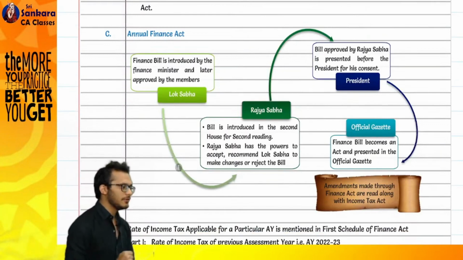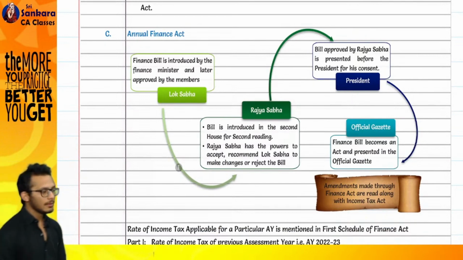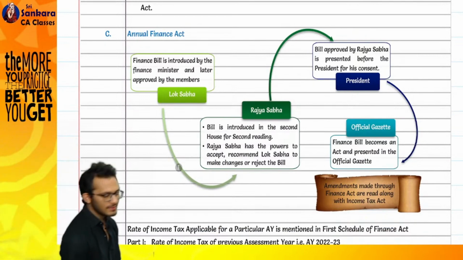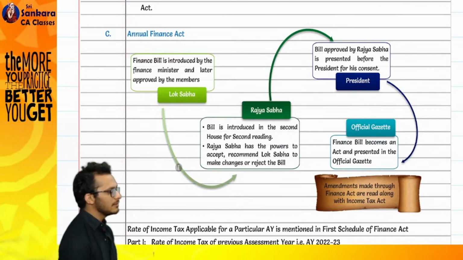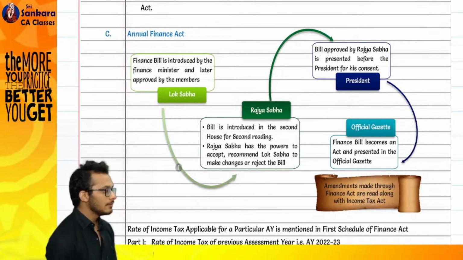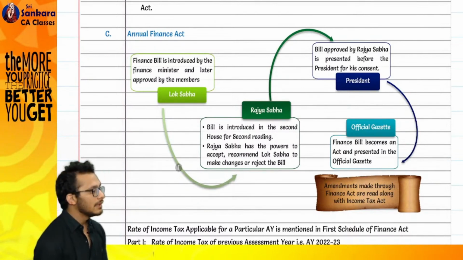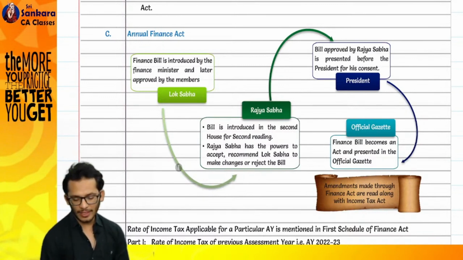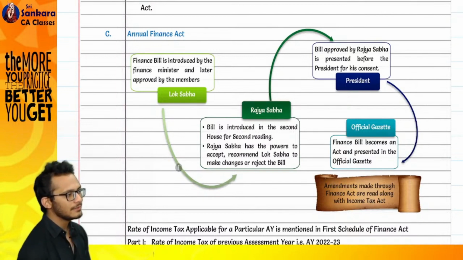This is the whole process of a Finance Act 2022. You start from the Finance Bill. The Finance Bill is introduced by the Finance Minister and is later approved by the members. It goes to the Lok Sabha for approval. Then it goes to Rajya Sabha for approvals, which can either add, modify, or send it back for amendments. Then it goes to the President. President can only give consent. The moment the President gives consent, it becomes a Finance Act and goes to the official gazette. What is this official gazette?